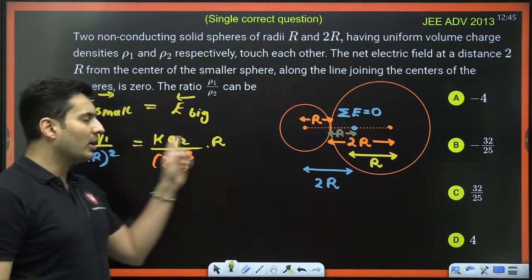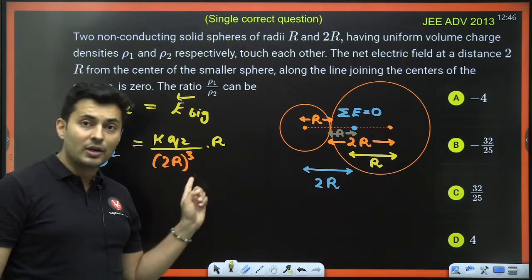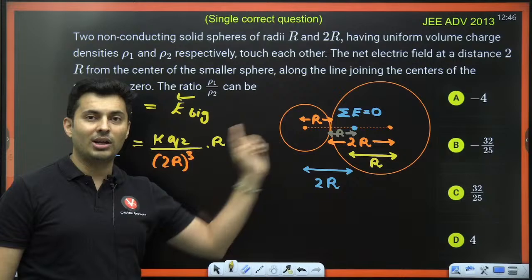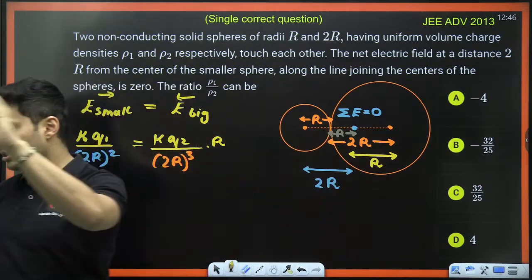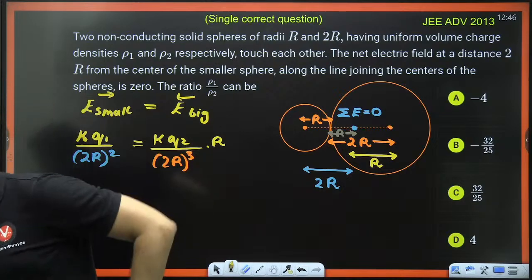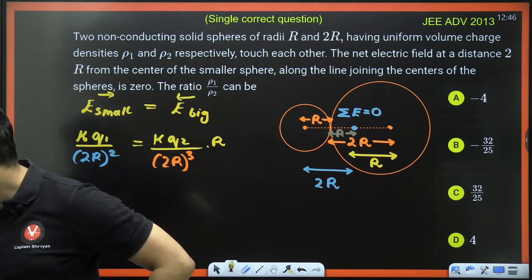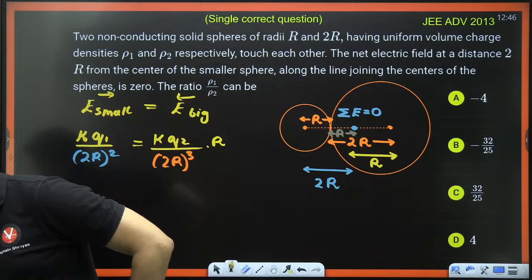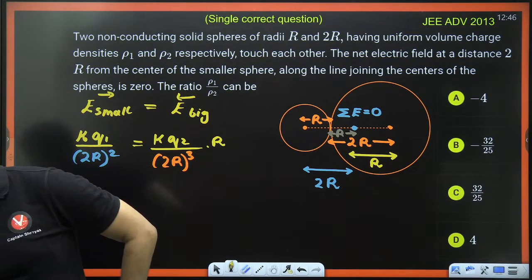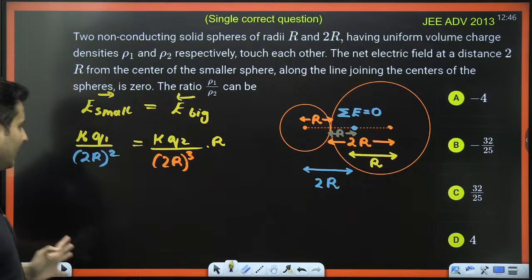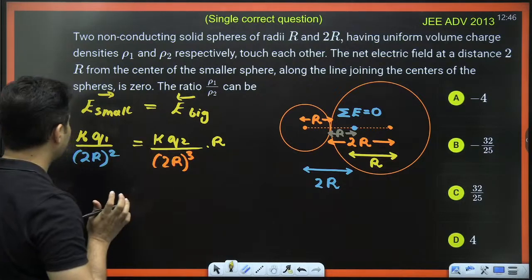Do you remember this formula? KQ by R cube into x, or small r. That is the formula inside a uniformly charged sphere. Got it? Everyone with me on this? Very good. Now that you have understood it till here, KK will get cancelled.